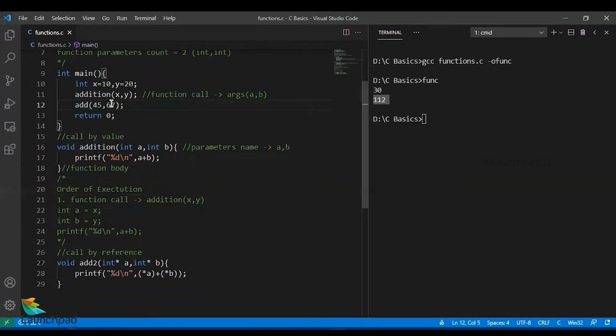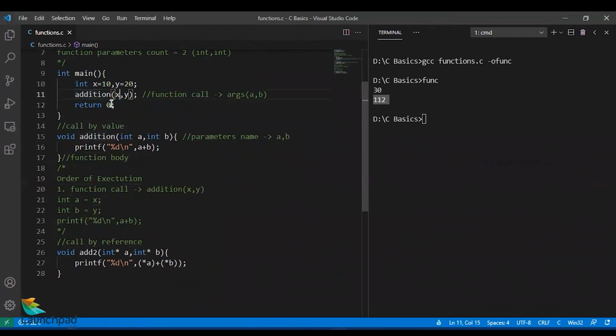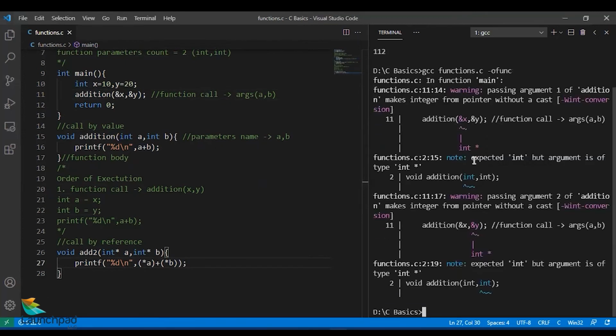I cannot pass values to it. So here during the addition call, I'll say &x and &y. So this is the function call for the second call by reference action. Let me compile one more time. I've got a few warnings and errors.